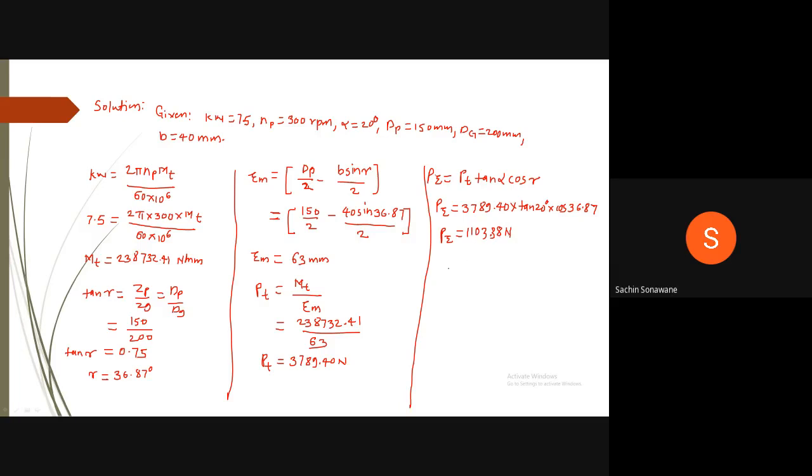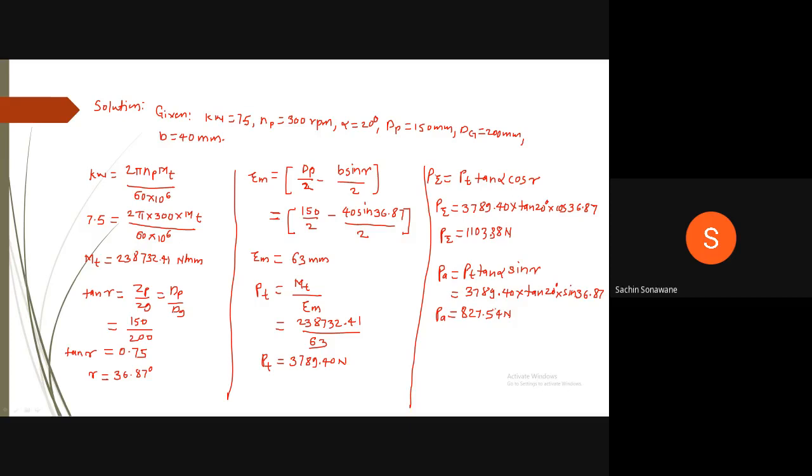Now we will find out axial force. Axial force Pa is given by Pt tan alpha into sine of gamma, which is equal to 3789.40 into tan of 20 degree into sine of 36.87. Therefore, axial force Pa is equal to 827.54 Newton. Now, we have determined these three components of the forces.